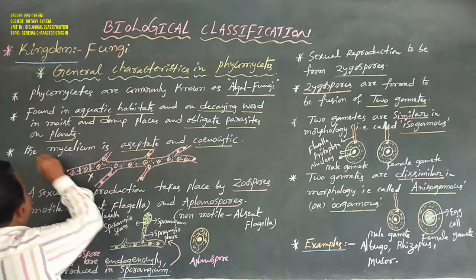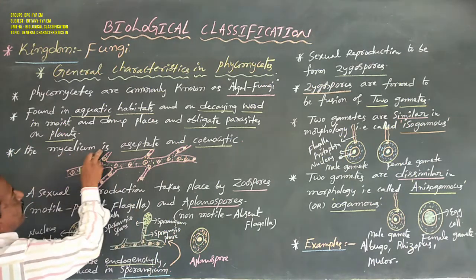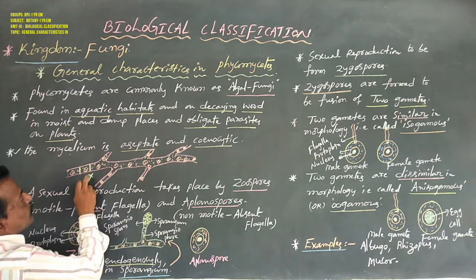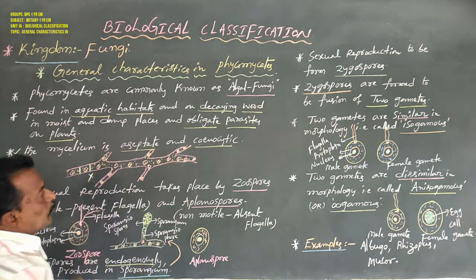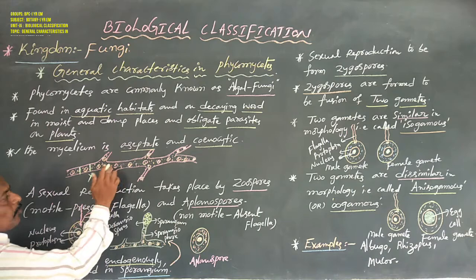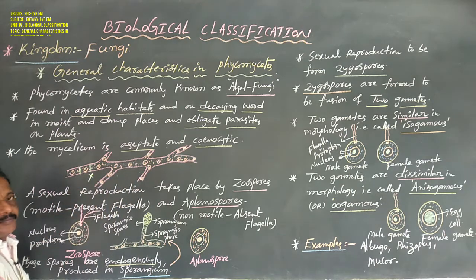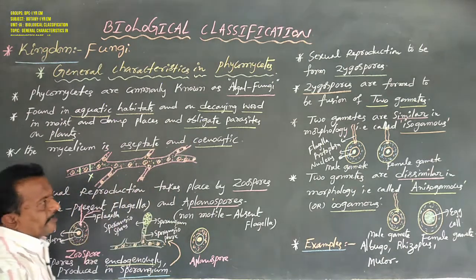So this is the important thing: the mycelium is aseptate, cross walls are absent, and multinucleated protoplasm is present in the mycelium. That is coenocytic.